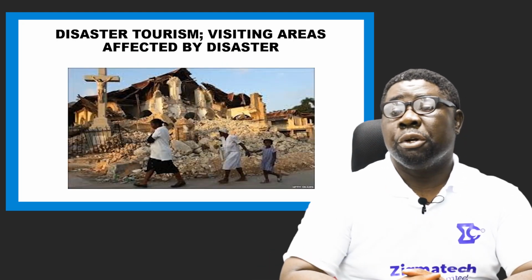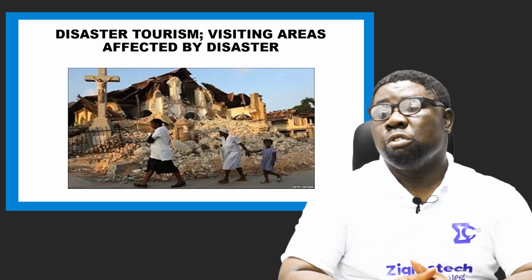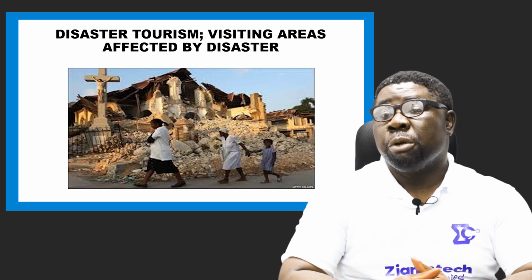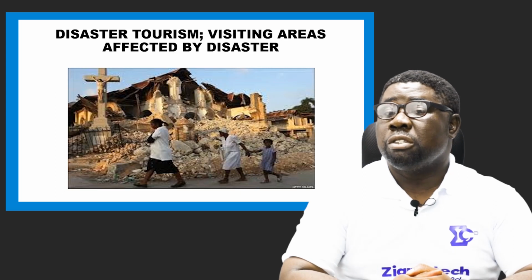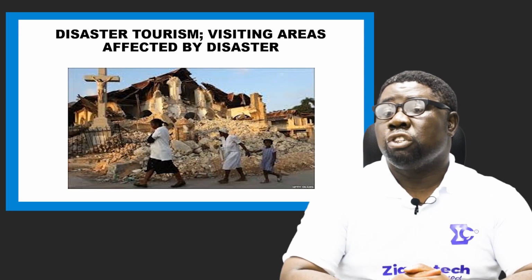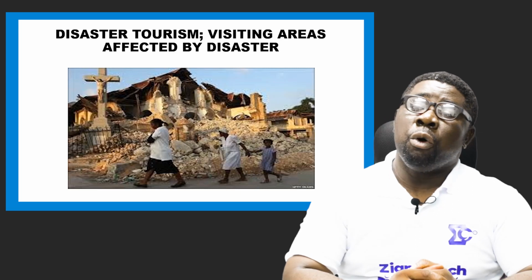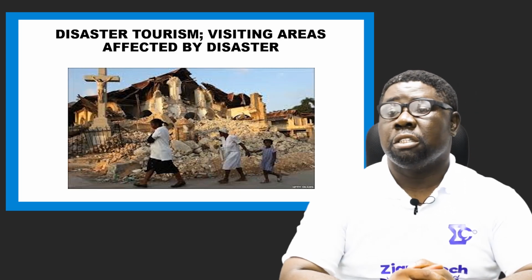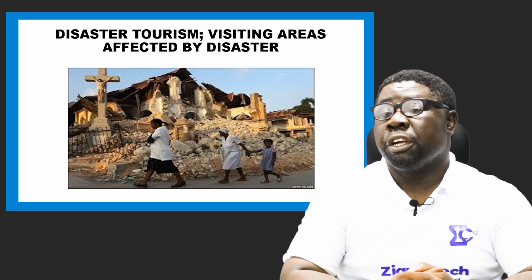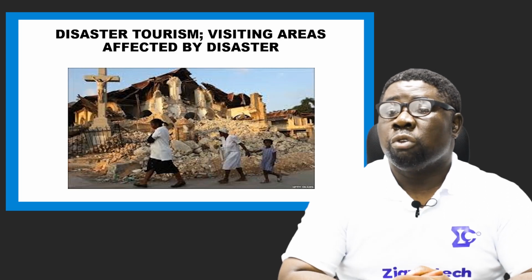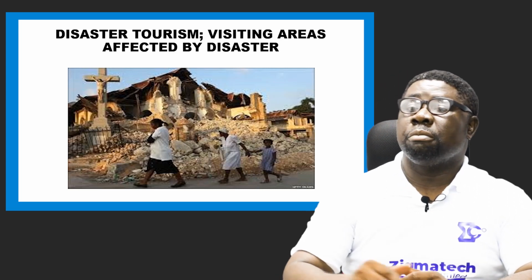We have disaster tourism. Not too different from atomic tourism, but this one is not atomic, it's disaster. When natural disasters occur, storm, flooding, earthquake, and the rest of them, people can go see how the areas were affected. In such an event, you are engaging in what is called disaster tourism.